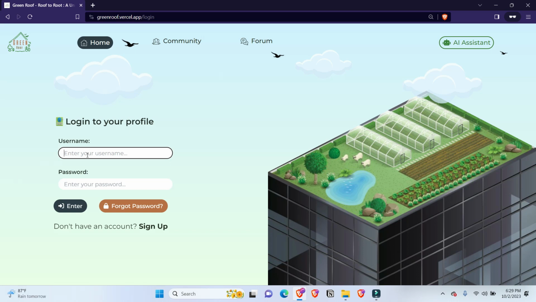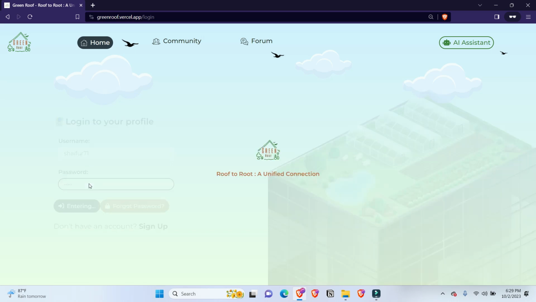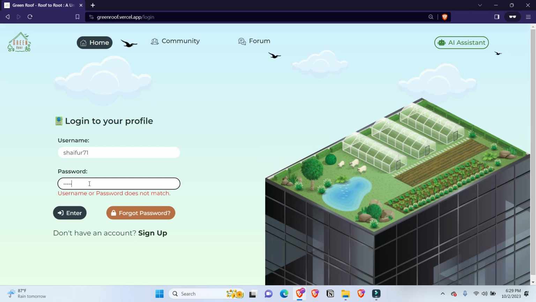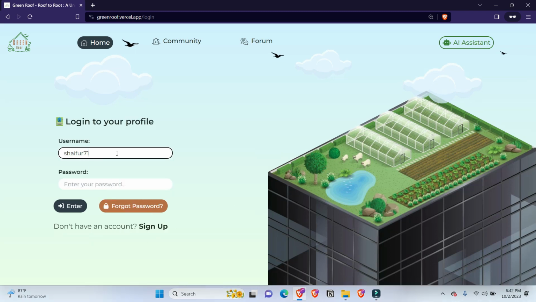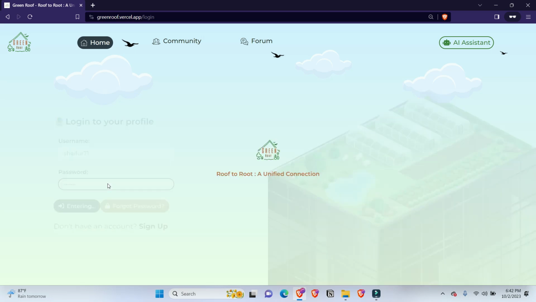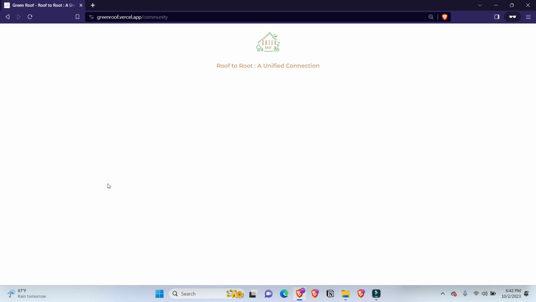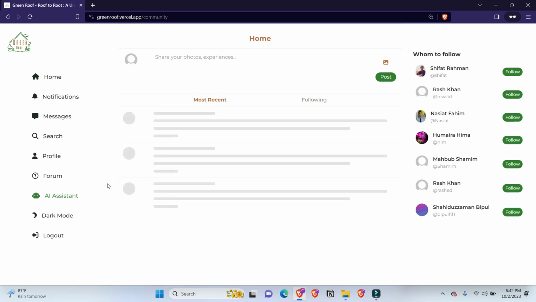Let's try to log in. Before providing the valid username and password, let's try logging in with a wrong password. See, our system is preventing the login request. This time, let's try with the correct username and password. Now, our system has accepted the request.